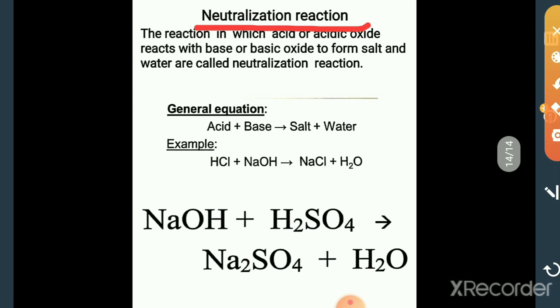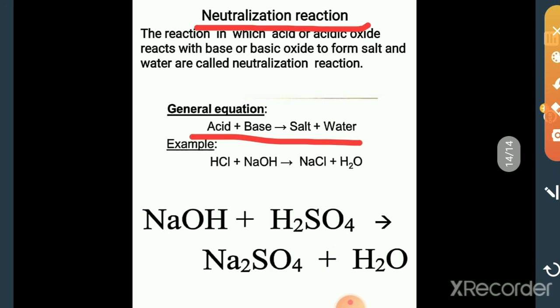Simply, we can say that acid reacts with the base to form salt and water.